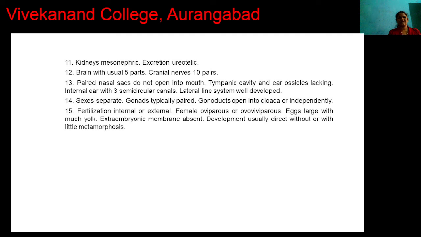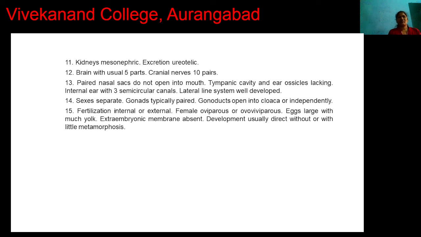Sexes are separate, and gonads are typically paired. Gonoducts open into cloaca, or open independently. External or internal fertilization takes place. Females are oviparous or ovoviviparous.